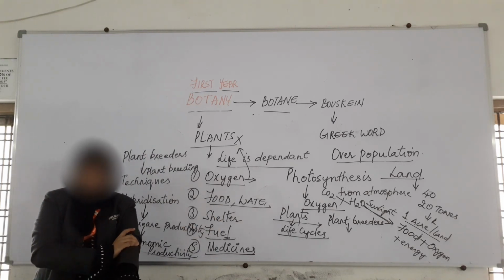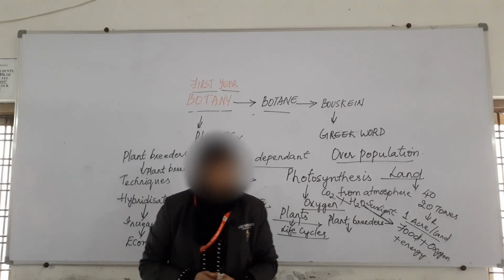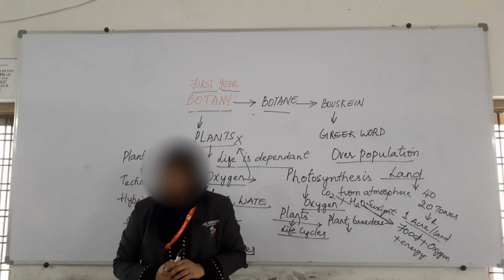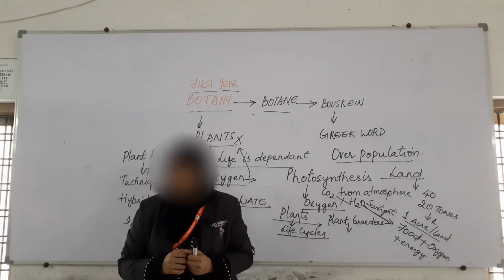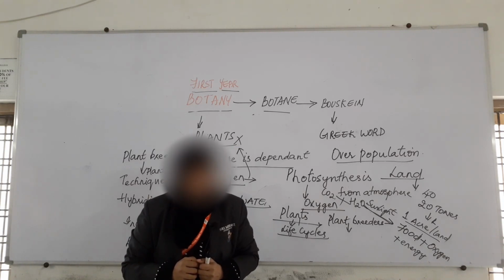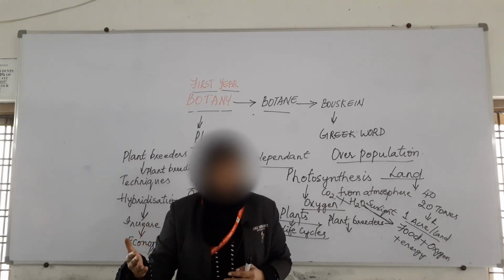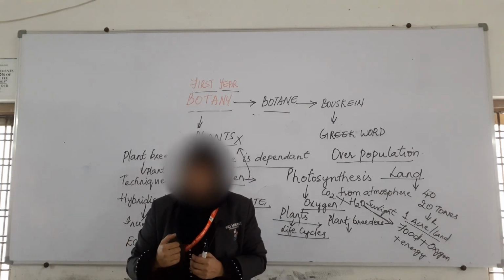And the next thing is, we said there are many varieties of plants, many different varieties of plants are there, and each plant has its own different value. Unless and until we study about those plants, we won't be able to tell which plant is useful, how it is useful, in what way it is helping us.